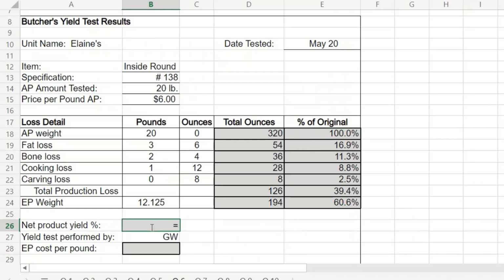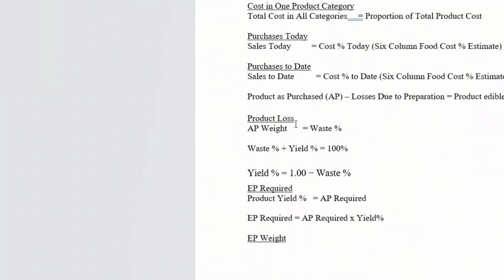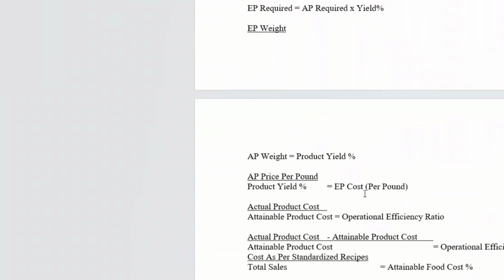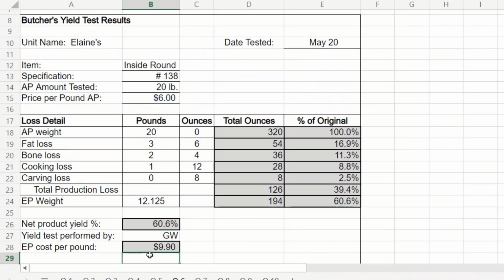So we see here our edible portion is 60.6. That's our yield. If we want to get our EP cost per pound, let's go to our chart. We're going to take our AP price per pound, which is $6, and divide it by our product yield. We're going to divide that by our product yield and we get $9.90 per pound.